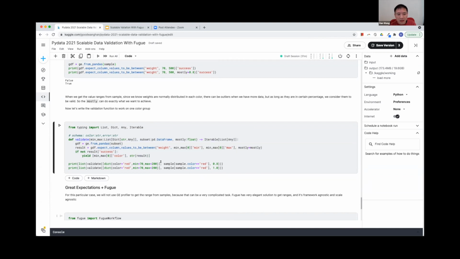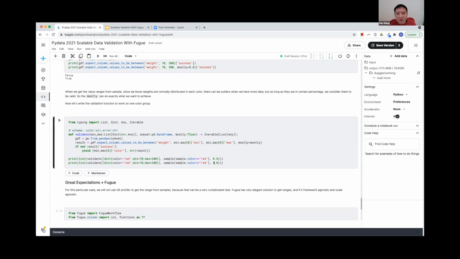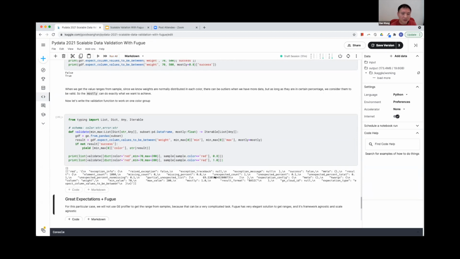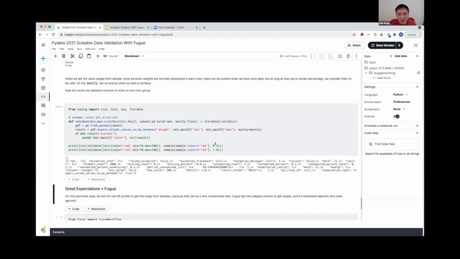We should get an empty array here. But if mostly is 1, then we should get something. We should get the red color plus a result. Let's see if this is the case. So this is the case. So if you provide mostly, then it is empty, otherwise it contains something.